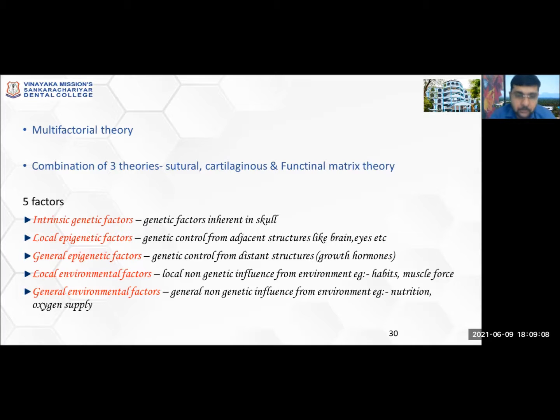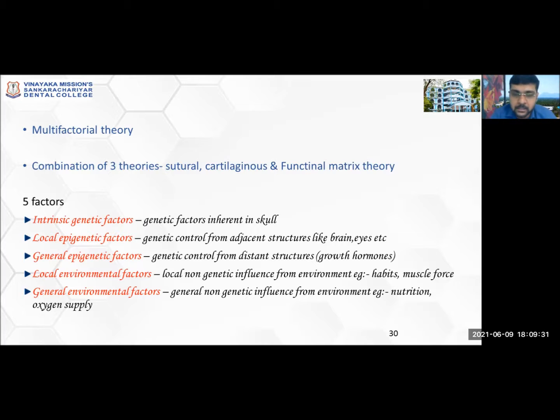Now, local environmental factors. What are local environmental factors? They are local non-genetic influences from the environment, like for example, habit, muscle force. The person who has a tongue thrusting habit or a thumb sucking habit will have an adverse effect on the maxilla as well as the mandible or the dentition. Likewise. Now, what are general environmental factors? They are general non-genetic influences from the environment, like for example, nutrition, oxygen supply.